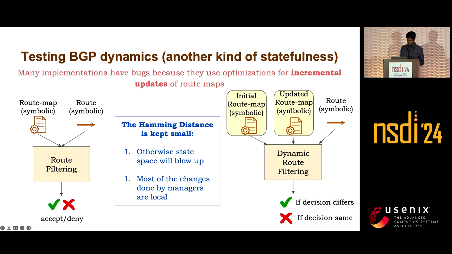Now this initial and updated route map can differ in many ways. So to restrict the state space, we keep the Hamming distance between these 2 route maps very small, like 1 or 2 local changes. Otherwise the state space will blow up, and it is also motivated by the fact that when operators locally change the route map, they do not entirely change it, but only a few features in it. So this is how we test the BGP dynamics, which is another kind of statefulness. So we have already solved 2 problems: one coming from the complexity of the model and the other from statefulness.